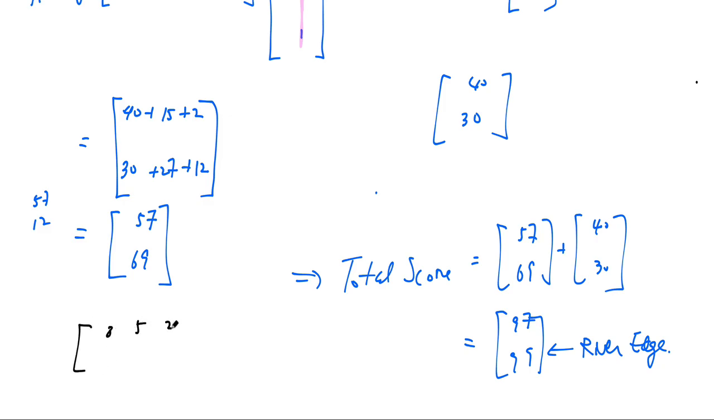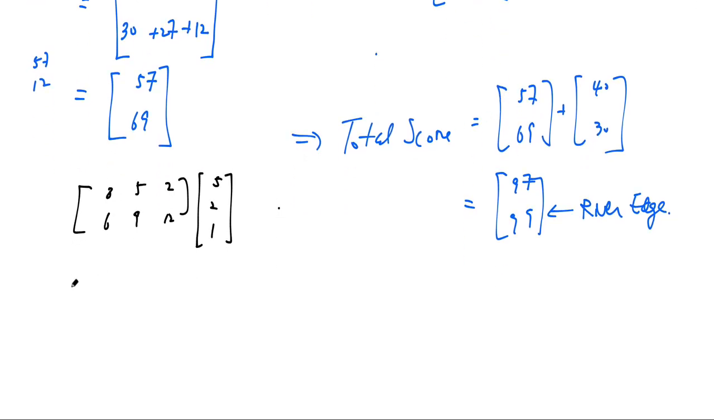So 8, 5, 2, 6, 9, 12. If the scoring was weighted as 5, 2, 1. And then for the relay, it doesn't change. So we just need to recalculate this. So that's 40, 10, 2. It's just the middle value that will change, right? 18 here, 30 and 12.